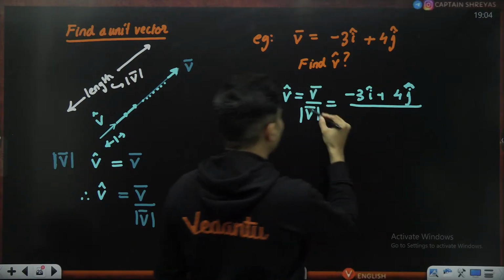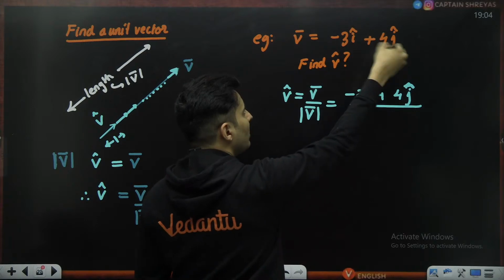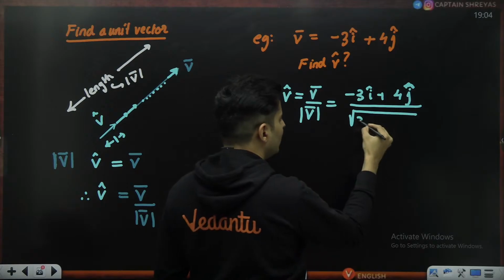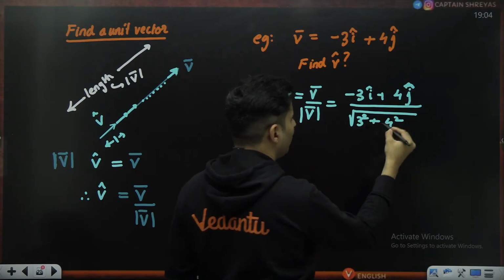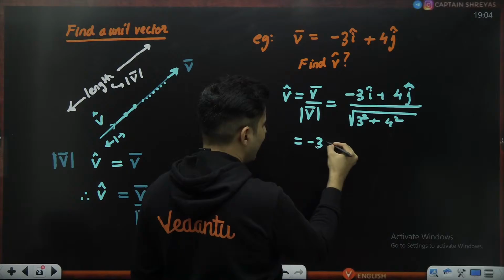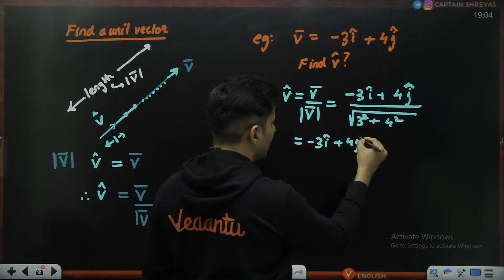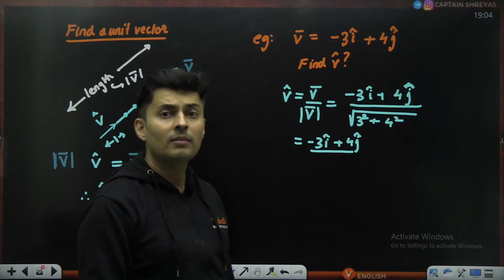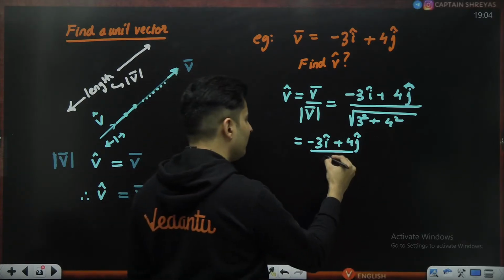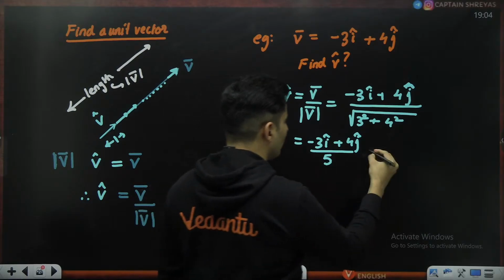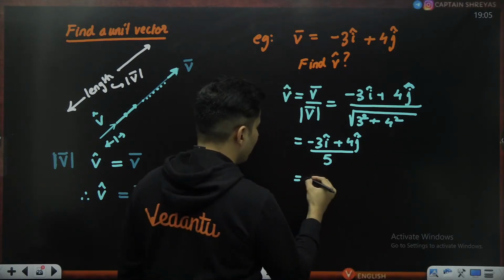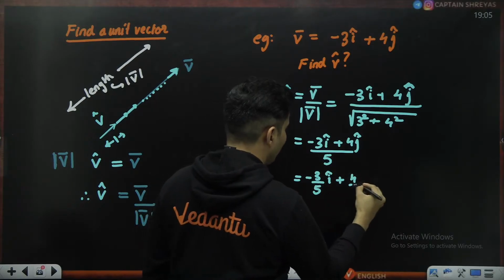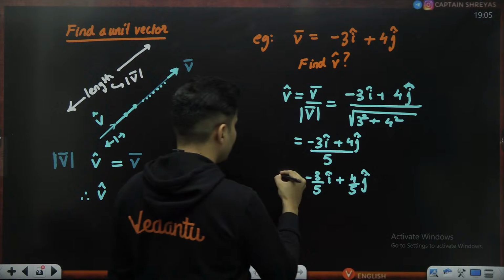And V modulus is the modulus of this vector. So it will be the root of, remember, that's how you find magnitude: take the component, square it and put it inside the root. What is this? 3 square is 9, 4 square is 16. 16 plus 9 is 25. Root of 25 is 5. So this will be nothing but minus 3 by 5 i cap plus 4 by 5 j cap. That is V hat.